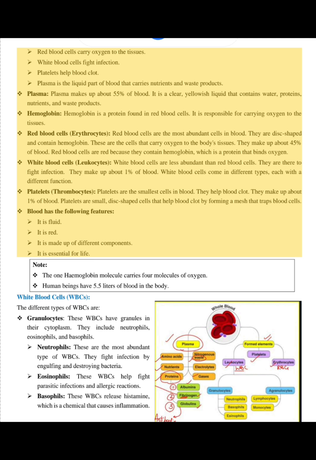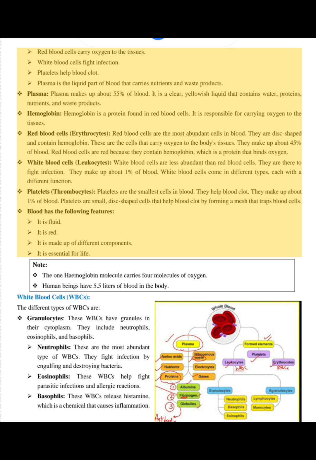White blood cells, leukocytes. White blood cells are less abundant than red blood cells. They are there to fight infection. They make up about 1% of blood. White blood cells come in different types, each with a different function. Platelets, thrombocytes. Platelets are the smallest cells in blood. They help blood clot. They make up about 1% of blood. Platelets are small, disc-shaped cells that help blood clot by forming a mesh that traps blood cells.